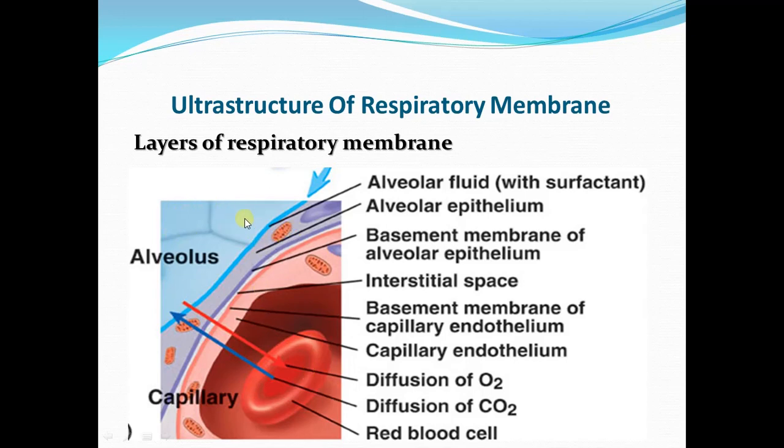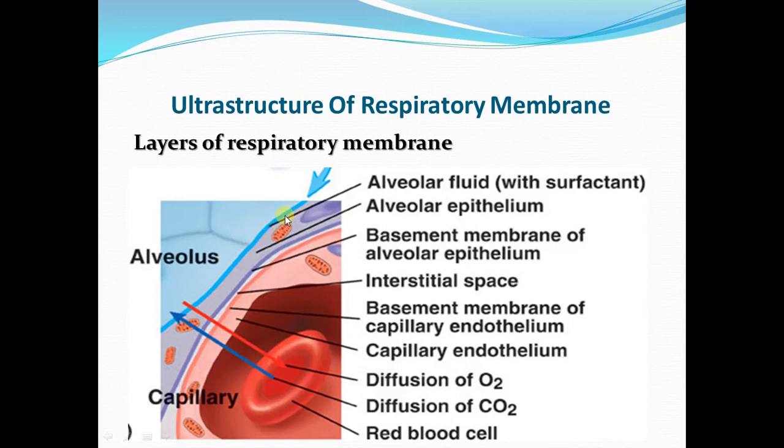This is an alveolus. This is the capillary containing the blood in it. This is a red blood cell. If we start from the side of the alveolus, 6 layers can be seen in the respiratory membrane. Again, when we start from the side of the alveolus, we can enumerate 6 layers of the respiratory membrane.